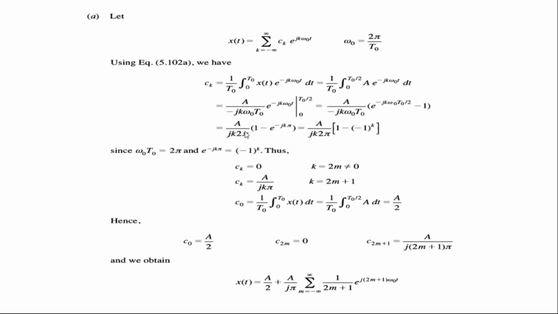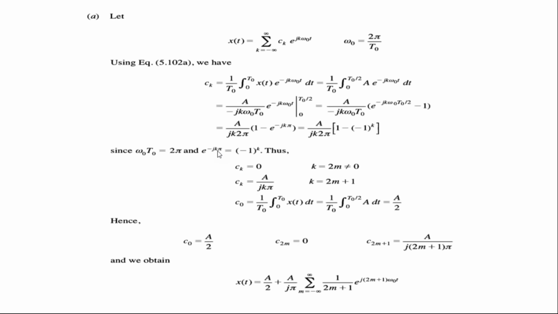Now if you solve this, again it's a function of k. Now you need to apply the conditions. If k equal to 1, what will happen? If k equal to 0, what will happen? If k equal to 2, like that, you will apply different conditions. And if you observe k, it looks like e power minus j k pi, which is nothing but e power minus j n pi, from the trigonometric Fourier series.